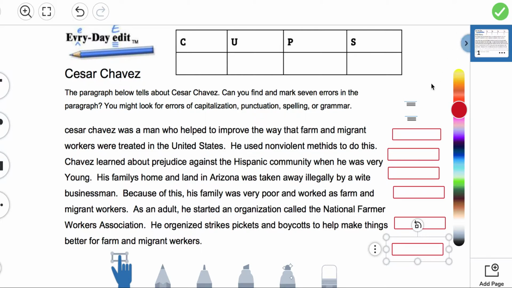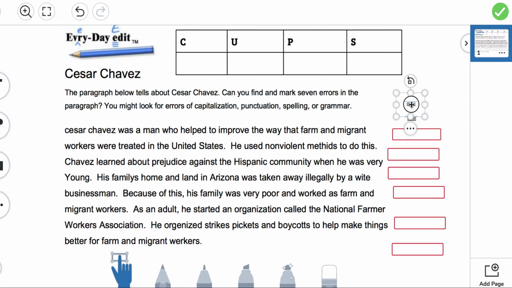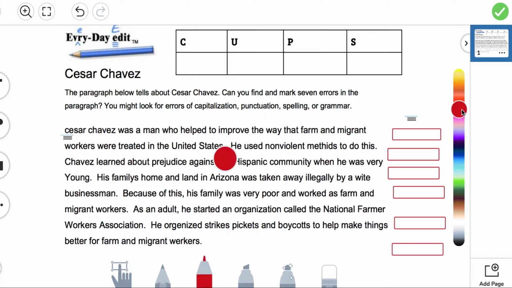Let's look at our first error. There's a word that needs to be capitalized. It's the start of a sentence, and it's also someone's name. So please move the 3 lines underneath. The letter C in Cesar needs to be capitalized. Then get the marker, and then write an uppercase C. And that's an error dealing with a word that needed to be capitalized, the C in the acronym CUPS. The acronym CUPS helps you to remember what to look for when you edit.